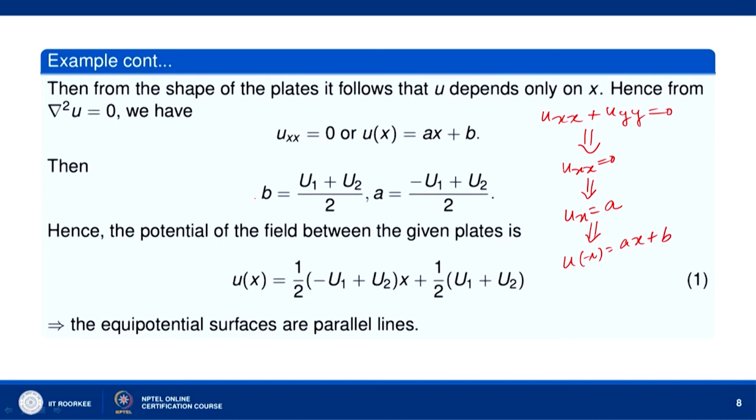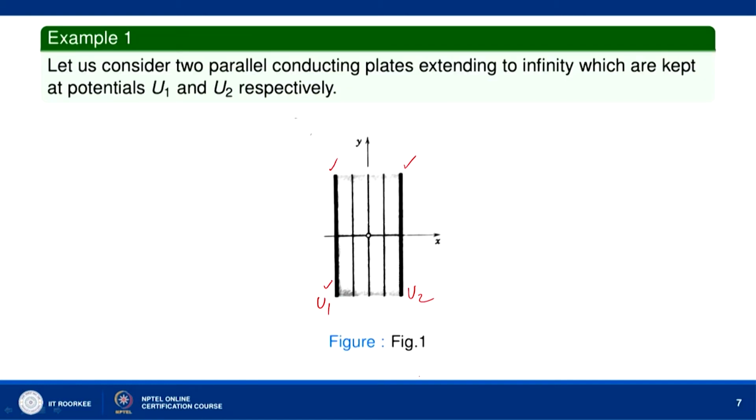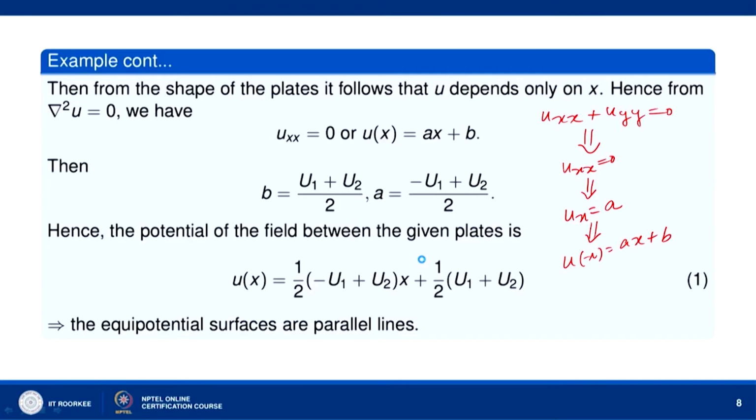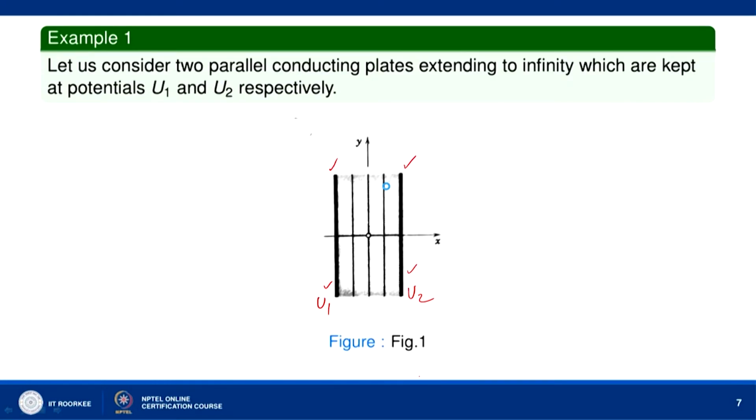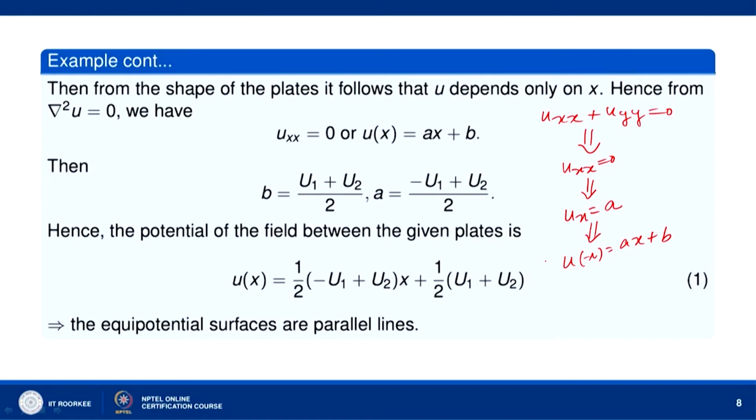Now let us use the condition that on this plate u is equal to u1, and on this plate u is equal to u2. So, when we use that, we get the values of a and b. Let us put them at x = -1 and x = 1. So, this is x = -1, and this is x = 1. When you take x = -1 and x = 1, what do you get? u1 is minus a plus b, and u2 is equal to a plus b.